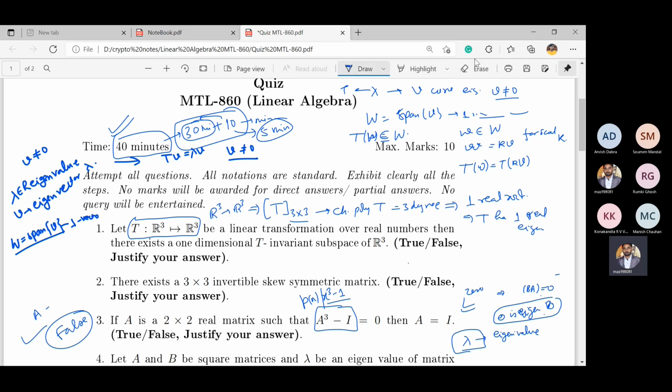Then you do k T(v), you will get k lambda v, and this is again a scalar multiple, a linear combination of v itself. So this implies T(w) is in W, and w is an arbitrary element we have taken. So this implies T(W) is contained in W. This implies W is a T-invariant subspace. Is it okay?